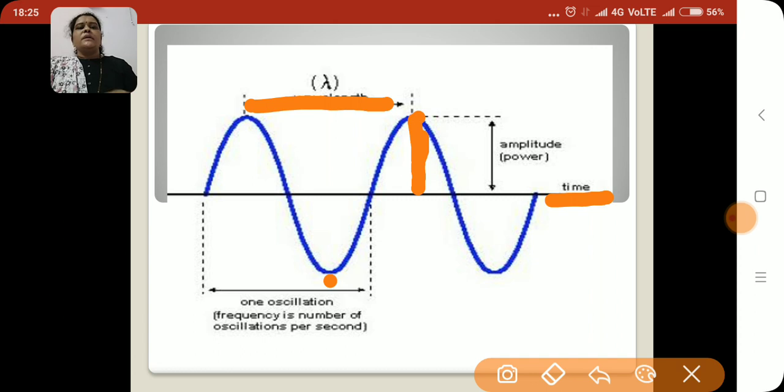So students, here we discussed what a wave is, different types of waves, then superposition of waves, then progressive waves, their characteristics and types, transverse waves and longitudinal waves. In the next lecture, we will discuss reflection of transverse waves and reflection of longitudinal waves.